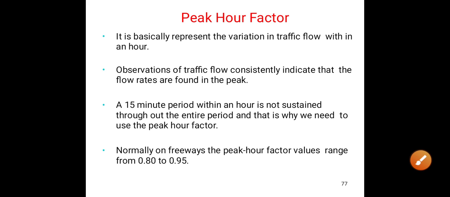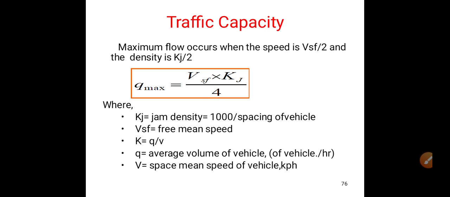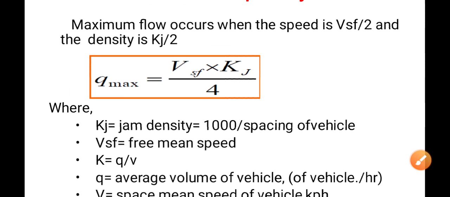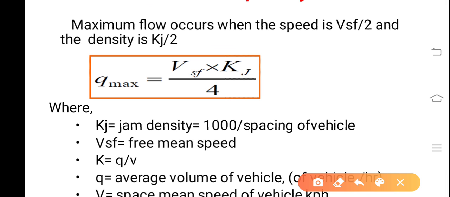In the last class, we were discussing peak hour factor after completing the traffic capacity. That is, maximum flow occurs when the speed is VSF by 2 and the density is Kj by 2, where Kj is jam density, given by 1000 divided by spacing of the vehicle.